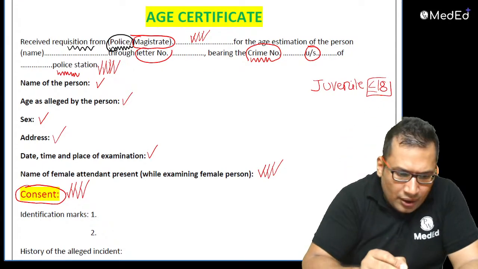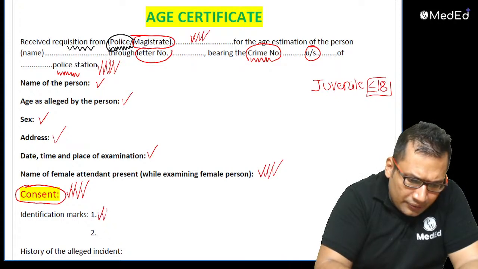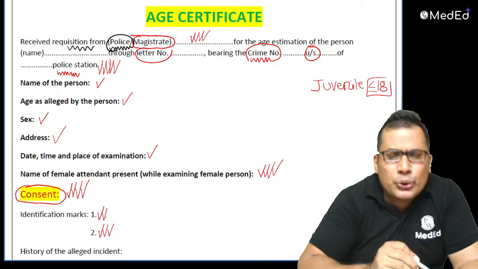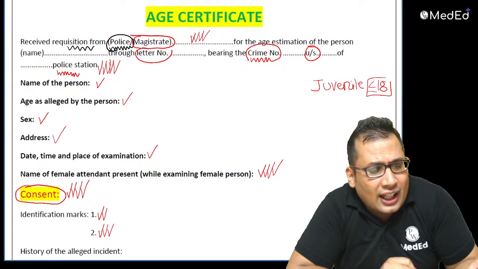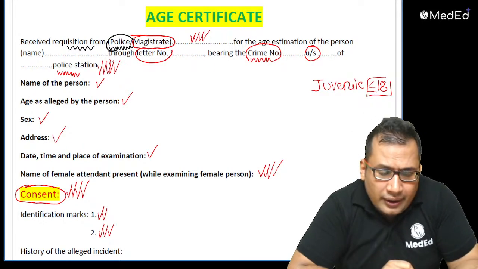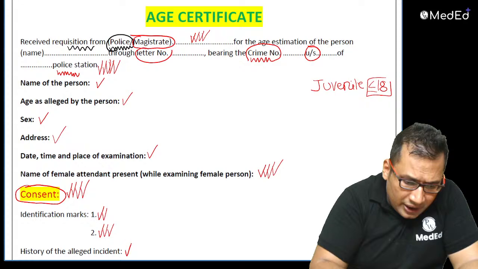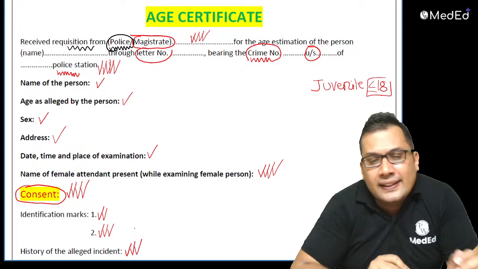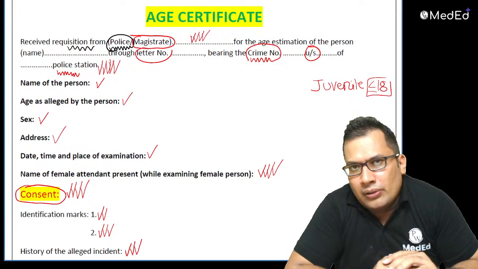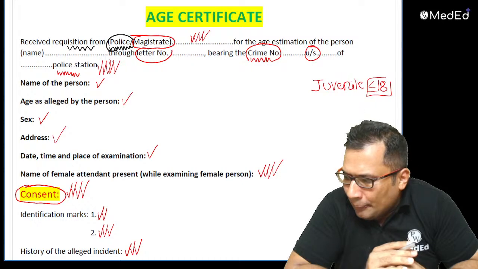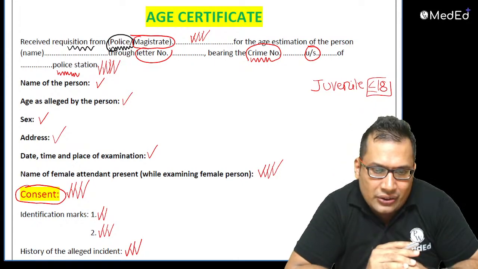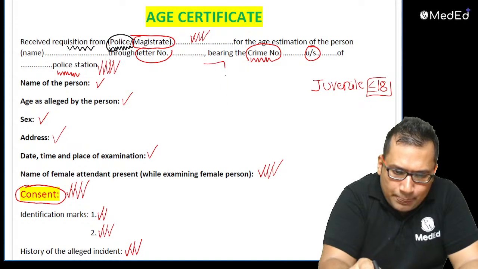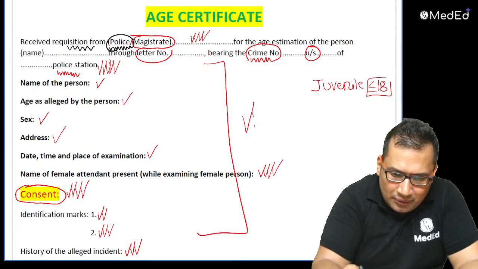Then identification marks, at least 2, like a mole or scar. And you also need to write the history of the alleged incident, in the preliminary details.